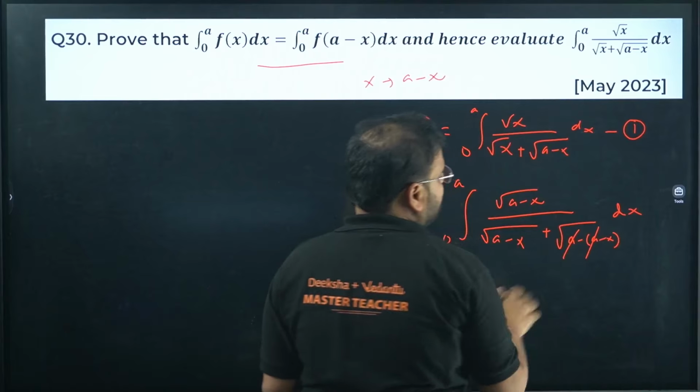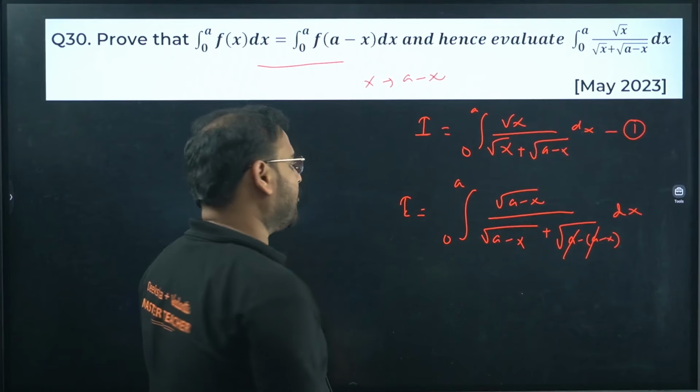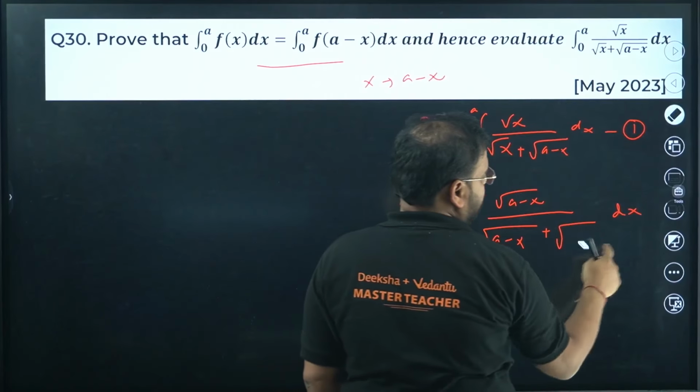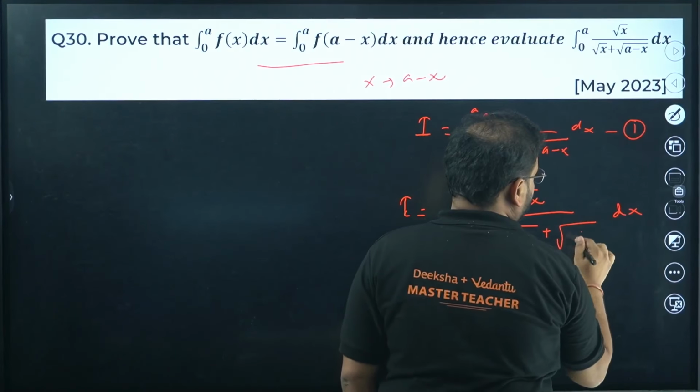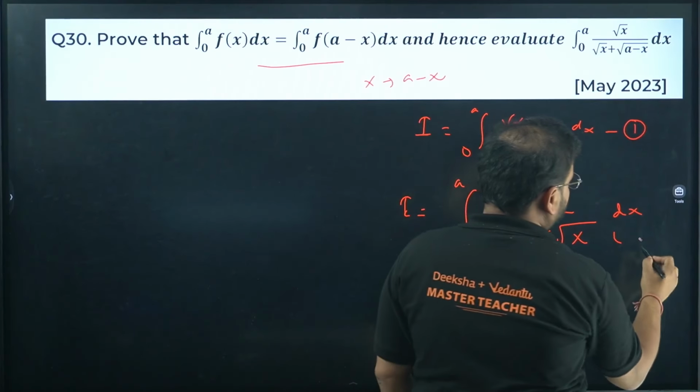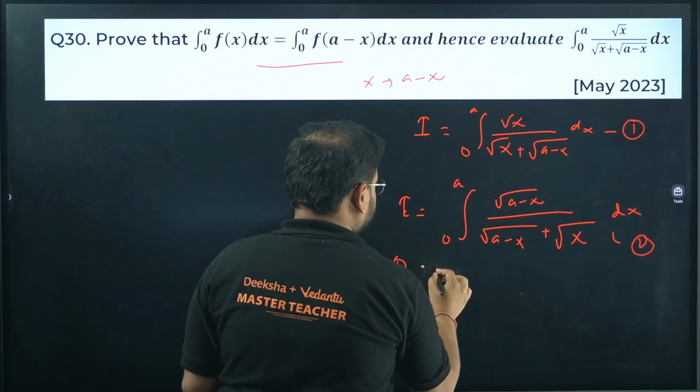A and a is cancelled. It becomes again root of x. This whole thing becomes again root of x, please check. Root of x. Okay, now add the equation. This is equation number 2, right? So add 1 and 2.